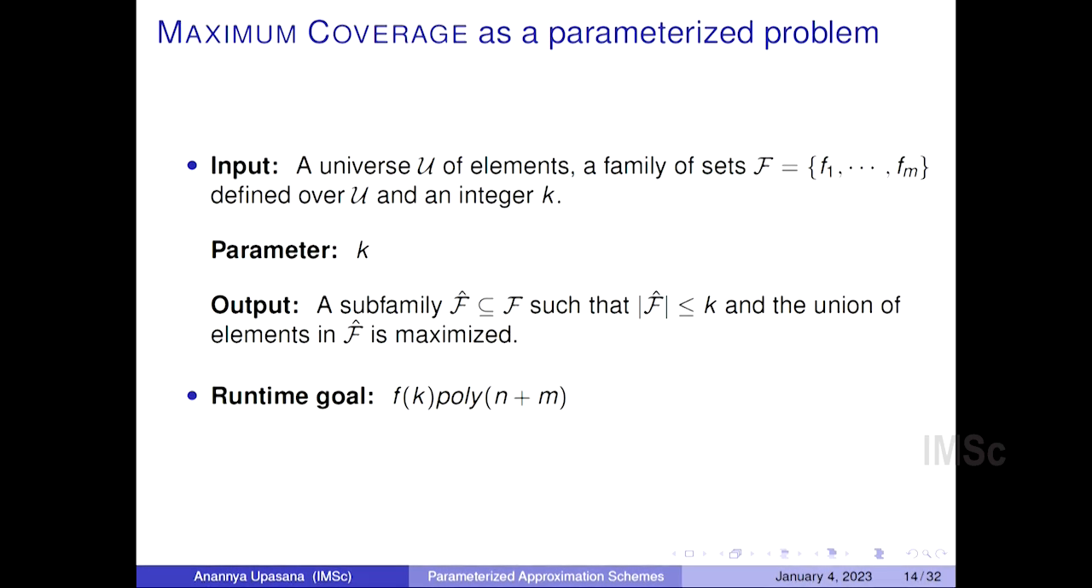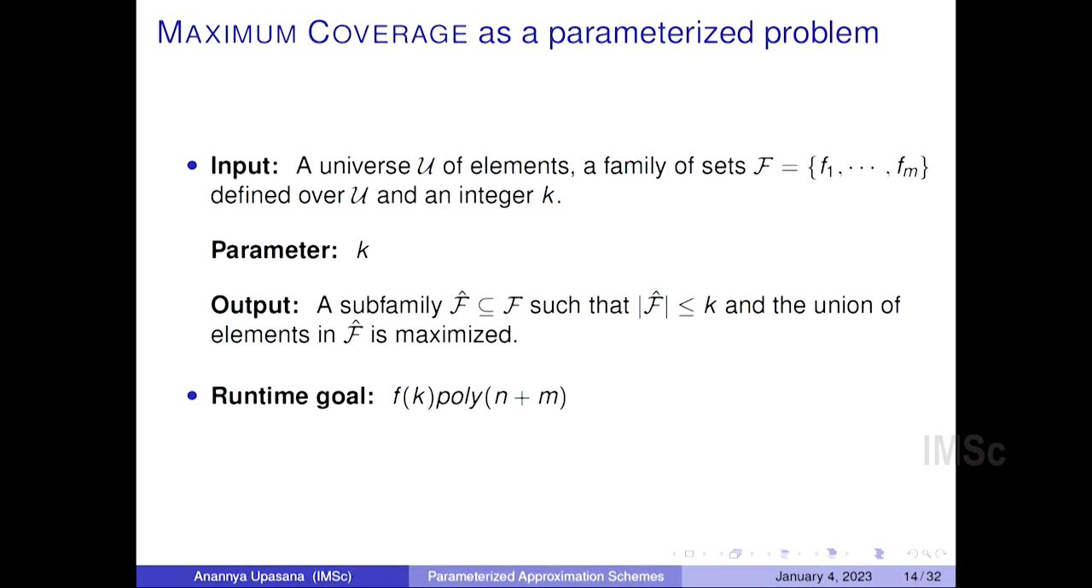So maximum coverage as a parameterized problem is as follows. The input is the same as before, but now we have introduced a parameter k, which is the solution size in this case. And the output is the same. We want to select at most k sets such that the union of elements that is covered by these sets is maximized. But now the runtime goal is different.